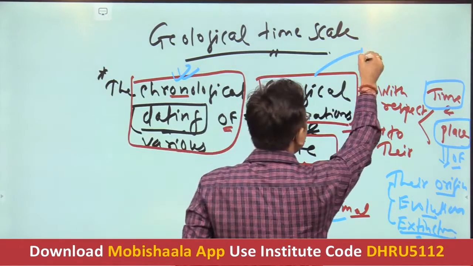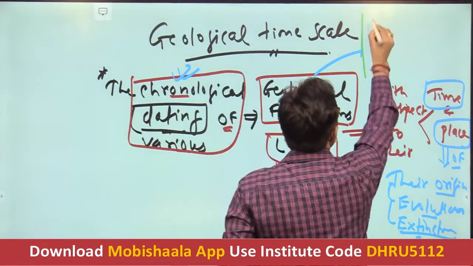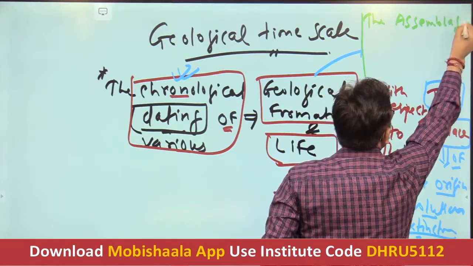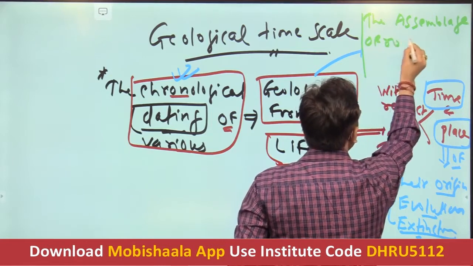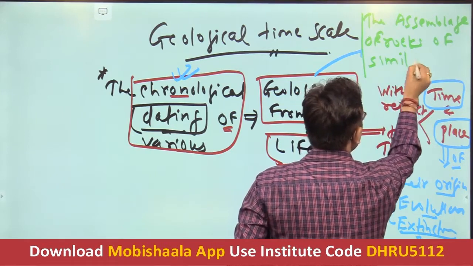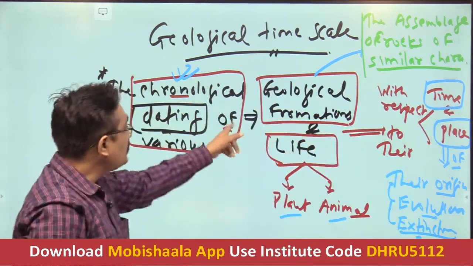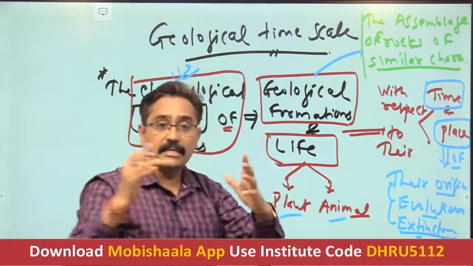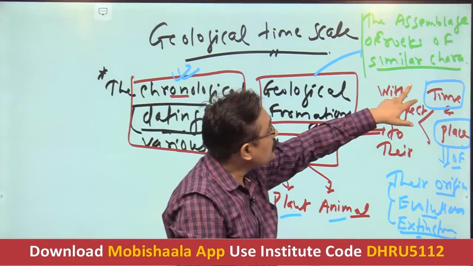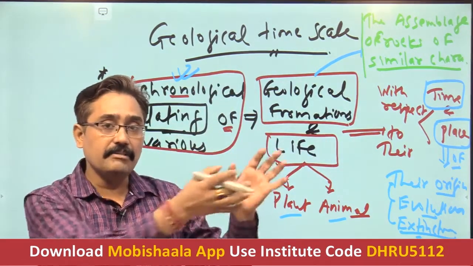Now what is a geological formation? A geological formation can be defined as the assemblage of rocks of similar character. Assemblage means coming together: the assemblage of rocks of similar geological characters. The rocks which have similar characters will be placed together at one place.